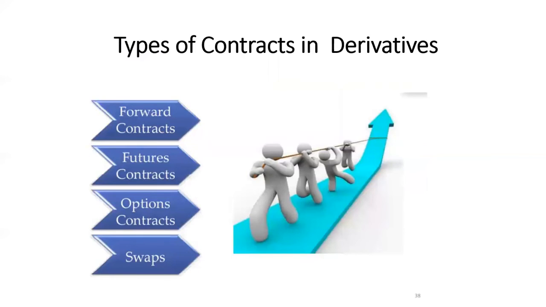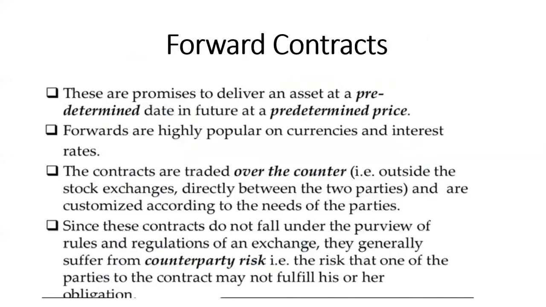Now let's see the types of contract in derivative. The most important ones are the forward contract, future contract, options contract, and swap. These are the four main types of contracts in derivatives. Let's understand one by one. Forward contract. These are promises to deliver the asset at a predetermined date in future at a predetermined price. Remember this point: whenever we talk about the forward contract, an asset will be determined, of which the price will be predetermined and the date will also be predetermined.